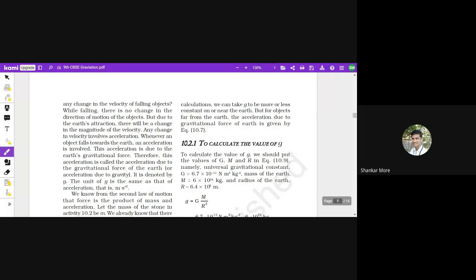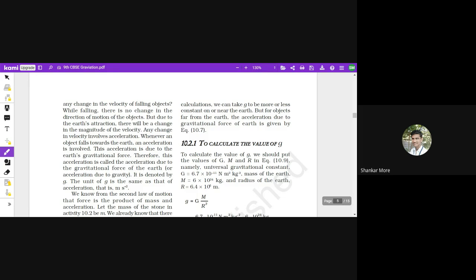जब वो अपनी पीक हाइट पे रहेगा, the stone that I have thrown, जो अपनी पीक हाइट पे रहेगा, then the force on it is zero. ठीक है. And when it starts coming down, it gets accelerated, मतलब उसका जो वेलोसिटी है it gets changed. While falling, there's no change in the direction of the motion of the object. Obviously, एक ही direction में वो आएगा. There is no change in the direction. But due to the Earth's attraction, there will be a change in the magnitude of the velocity. Any change in the magnitude of velocity or any change in the velocity involves acceleration.